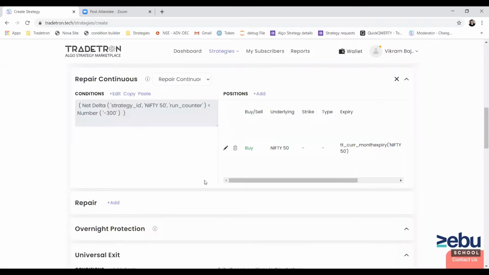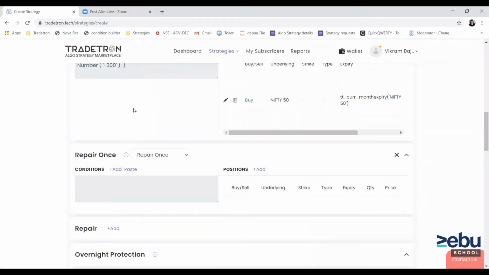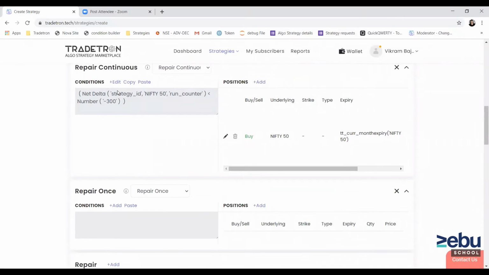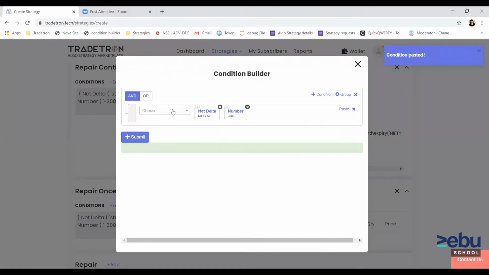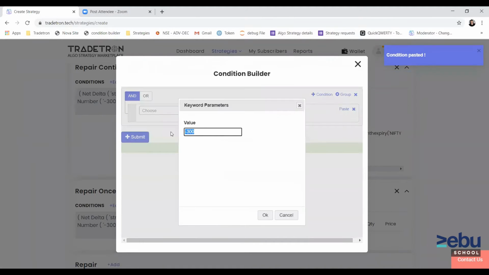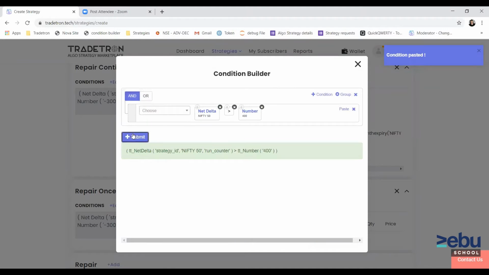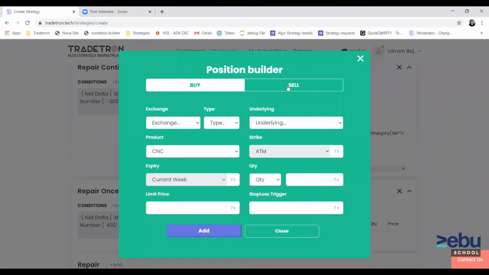Okay. Now on the reverse side, when delta reaches the higher side above the 300 threshold, we'll put a condition for that. I'll just copy the same condition and paste it here. If net delta of this strategy goes above 300, which is 4 lots, we want to short Nifty futures.